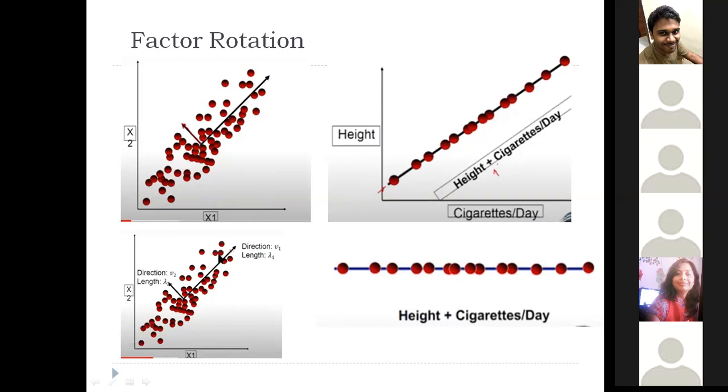So you can draw a line here and here, and plot the points on a single line, so that you have only one component, one factor, one column in your data set, irrespective of height and cigarettes. That's what we are trying to do here. When you rotate the axis of your vectors, this is your vector, and when you rotate it, that is called factor rotation.